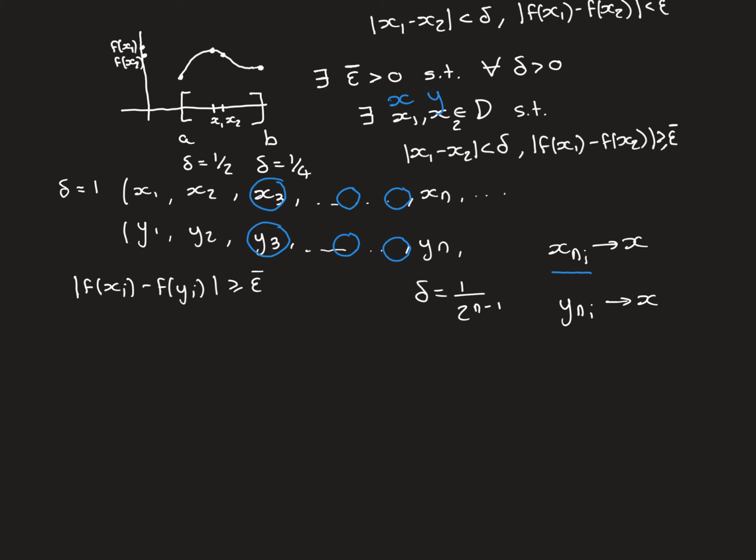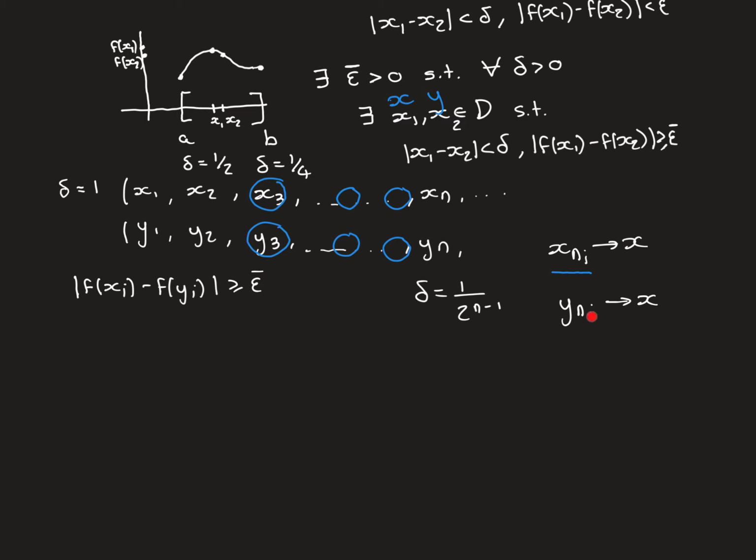Now, every single one of these terms of this subsequence has a corresponding term in the y sequence. So x3 has the corresponding y3, this one has this corresponding one, this one has this corresponding one. So we can consider this subsequence of y, which is made up of the corresponding terms. So it would be the subsequence that we denote y_ni.